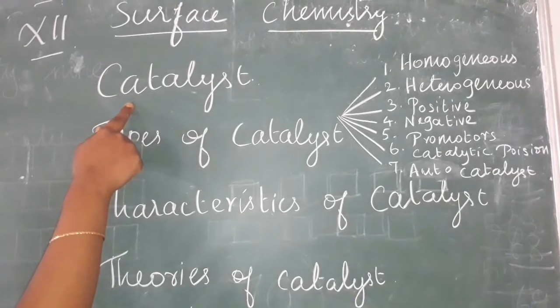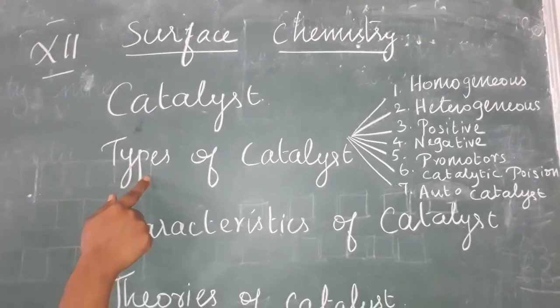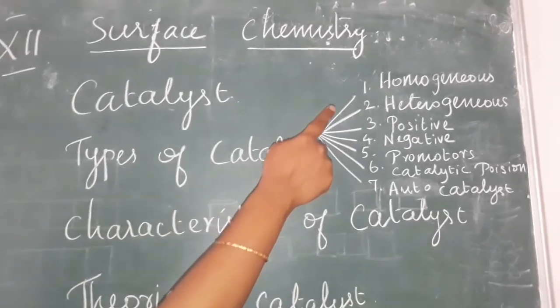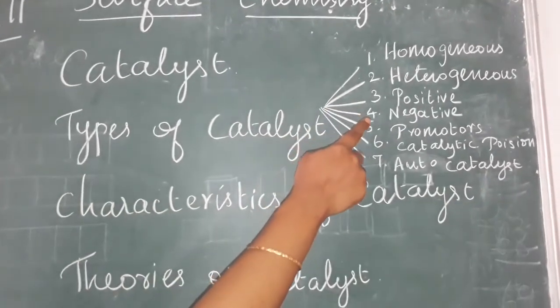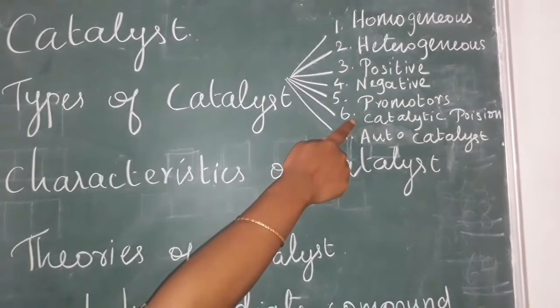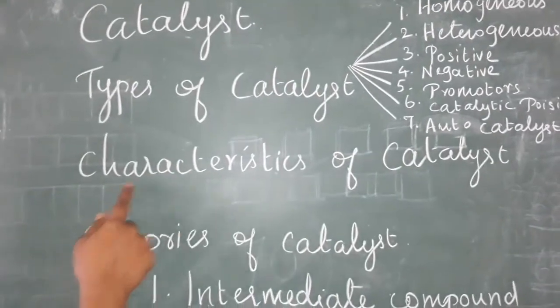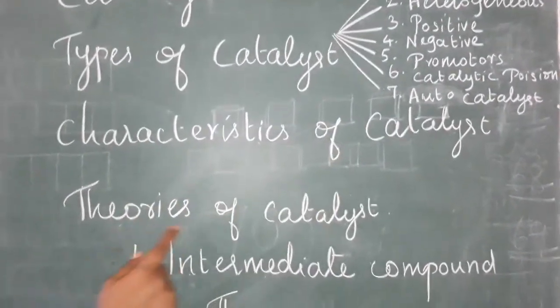The function of a catalyst is to speed up the reaction, we know very well. Under the topic of types of catalyst, we are going to see the homogeneous catalyst, heterogeneous catalyst, positive catalyst, negative catalyst, promoters, catalytic poison and autocatalyst. Afterward, characteristics of catalyst and theories of catalyst.